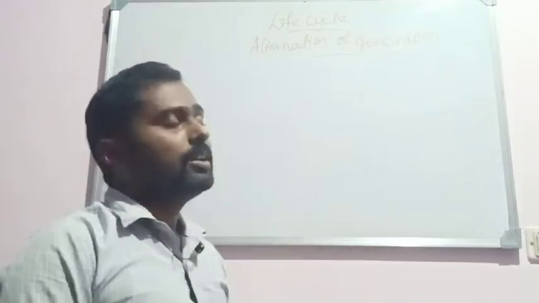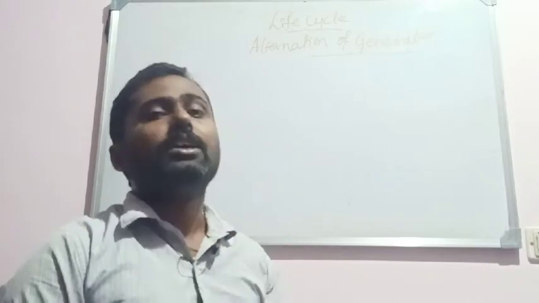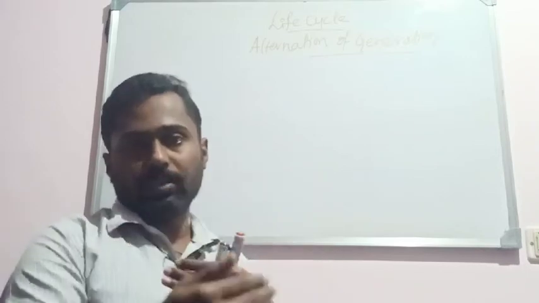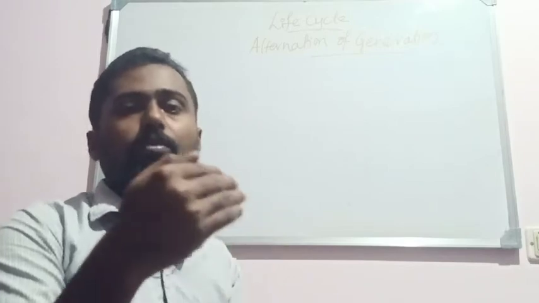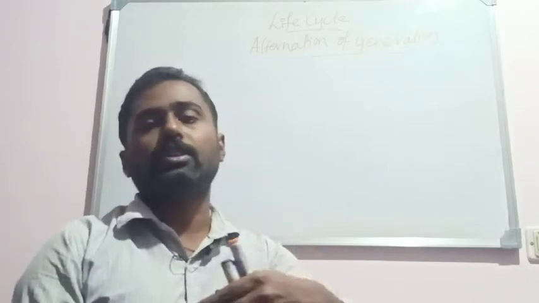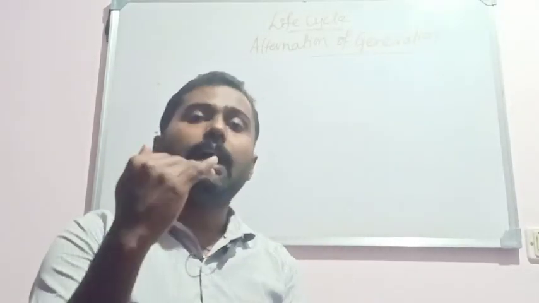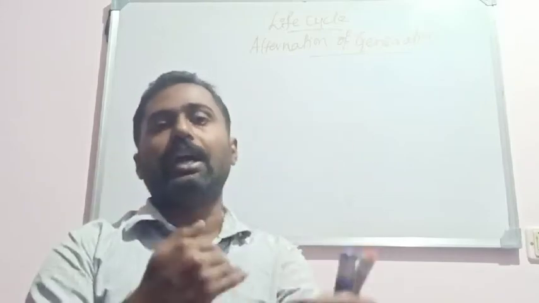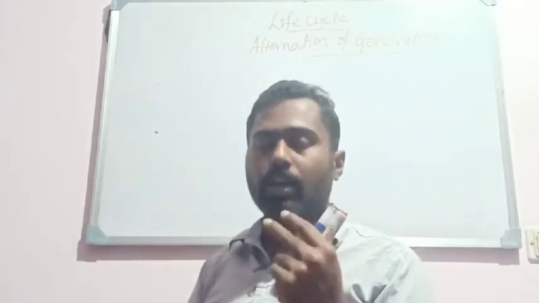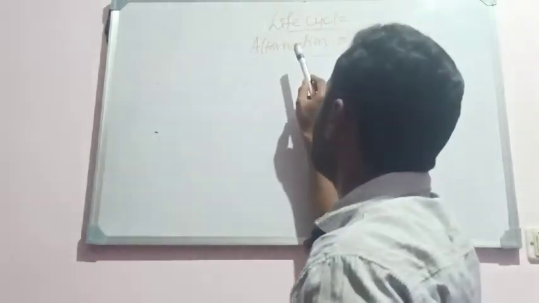So for example here, you know that there are two phases. One is the gametophytic phase, another one is the sporophytic phase, isn't it? The sporophyte and the gametophyte alternate with each other. That means one comes after another. So the gametophyte is there, the gametophytic plant body produces gametes, fusion happens, the sporophyte comes, the sporophyte again produces spores, and from spores again the gametophyte comes. Just like this, the gametophyte and the sporophyte alternate with each other one after another. The two phases in the life cycle of a plant body alternate with each other, and that is what is called alternation of generation.